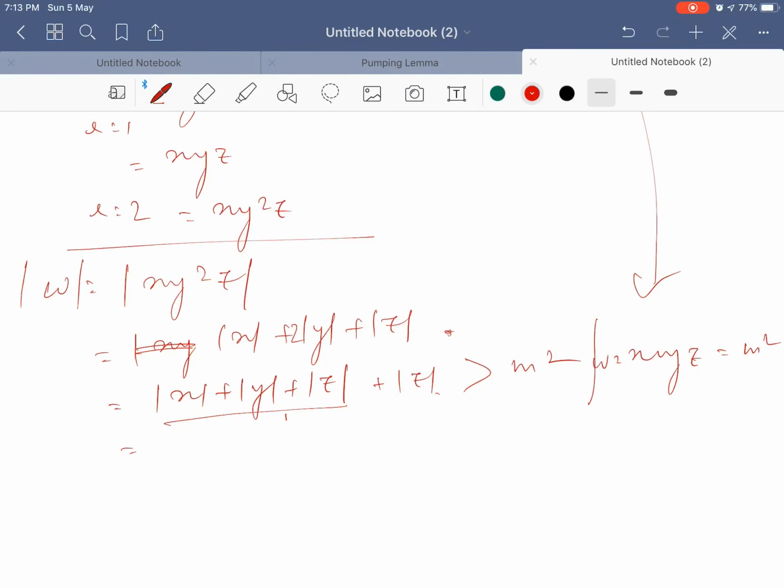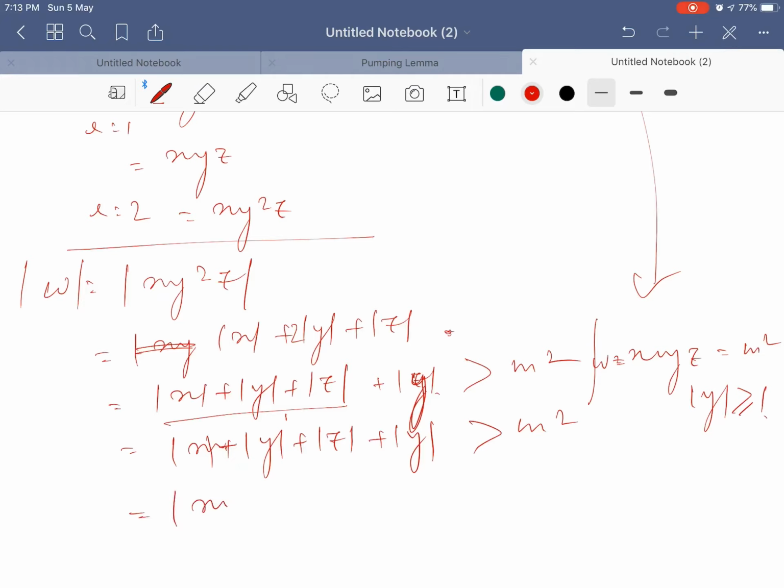So if I consider that omega equal to x y z equals m square, and with that we have mod of y also, we can easily say that mod of x plus mod of y plus mod of z plus mod of y is greater than m square, because mod of y is greater than or equal to 1.